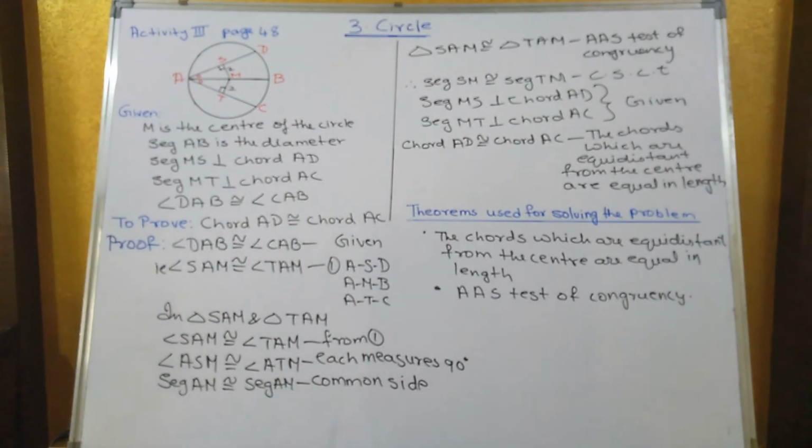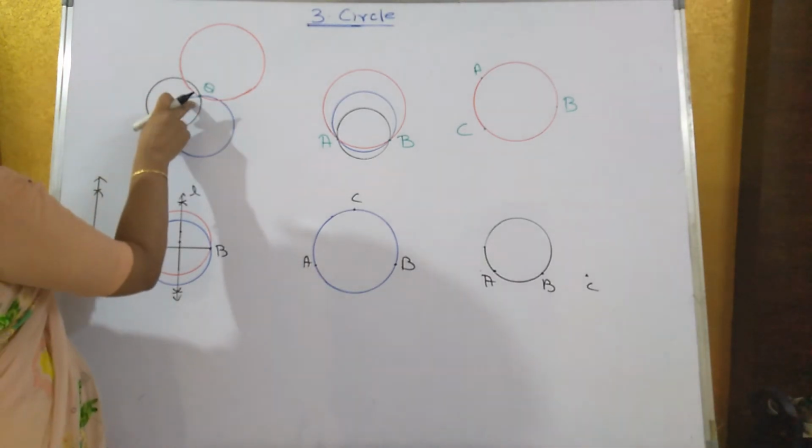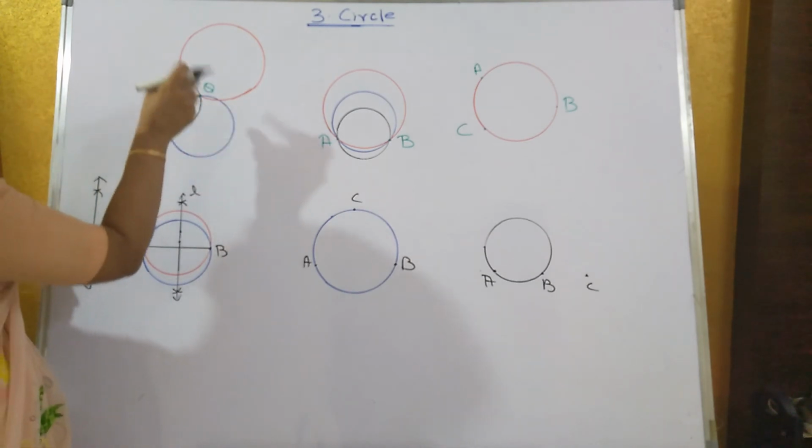Now take a point Q. Only one single point. How many circles can you draw from a single point? Many circles you can draw.